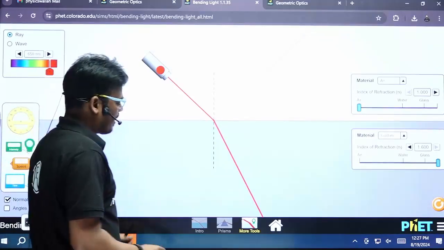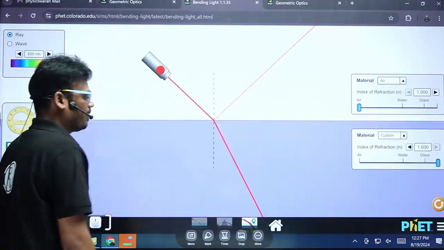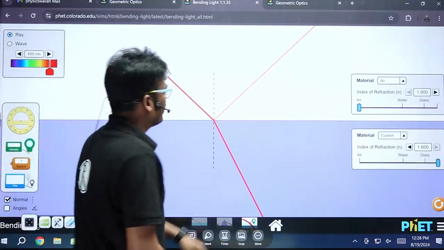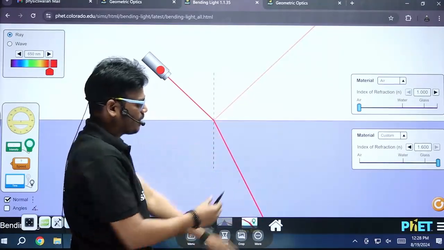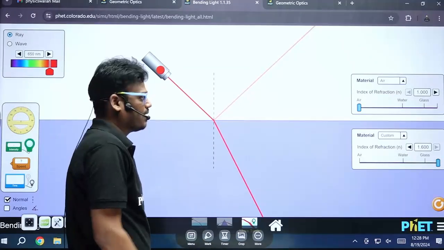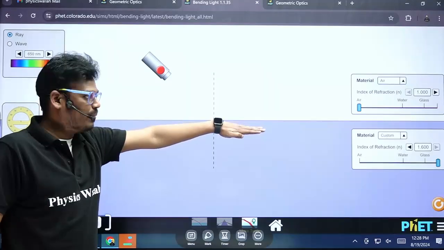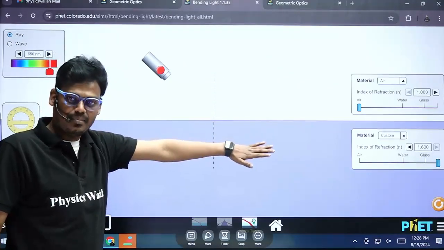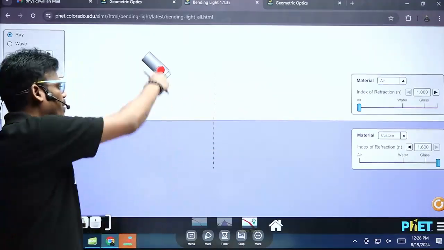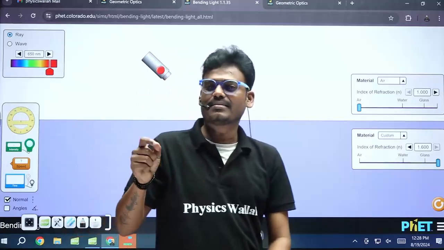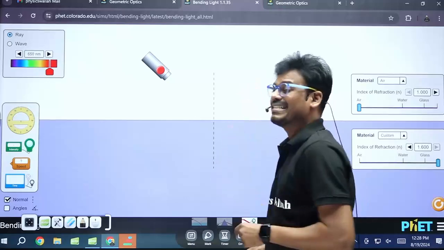I hope you are able to see the simulation on the screen. I'll reduce the brightness so that it will be clearly visible. You need to concentrate on this line, not this one, this is actually the refracted ray. Ignore the bottom red line. First, there is the surface which is separating two media. One is the air medium and the second is another medium, maybe glass or water, whatever it is. From the first medium, the light is striking the surface separating the two media at this point. The dotted line indicates the normal.